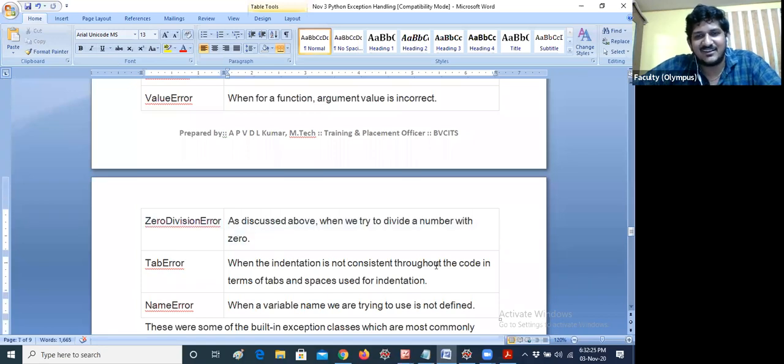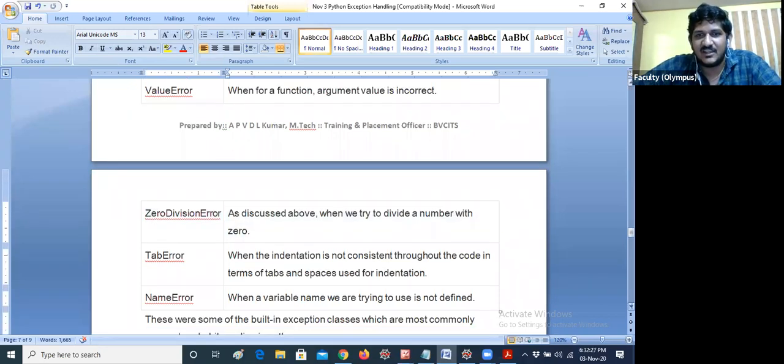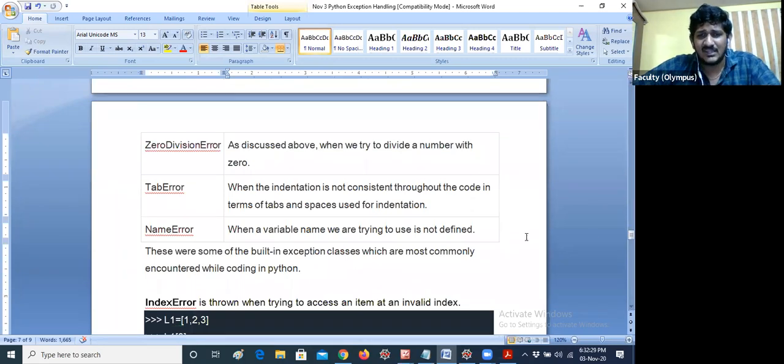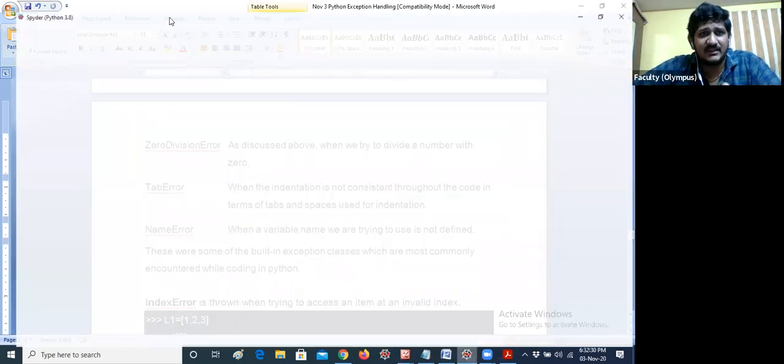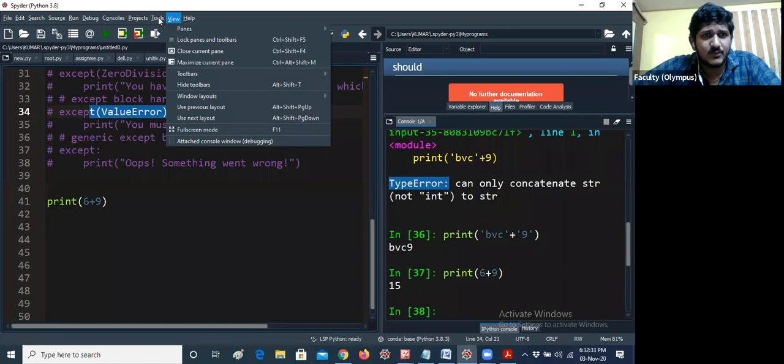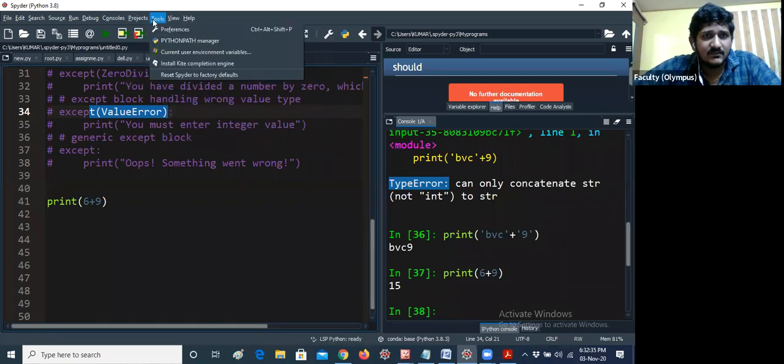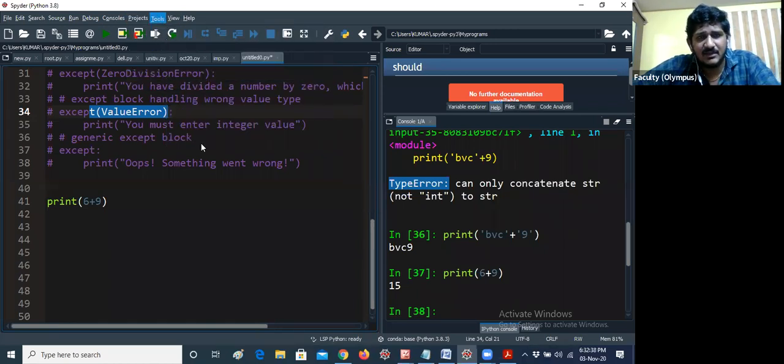Tab error, tab is nothing but the same as indentation error, but sometimes it can occur in the Spyder IDE. I think we have some options in this. For example, in preferences in Spyder IDE, since many students are using different IDEs, I don't want to tell all the things.